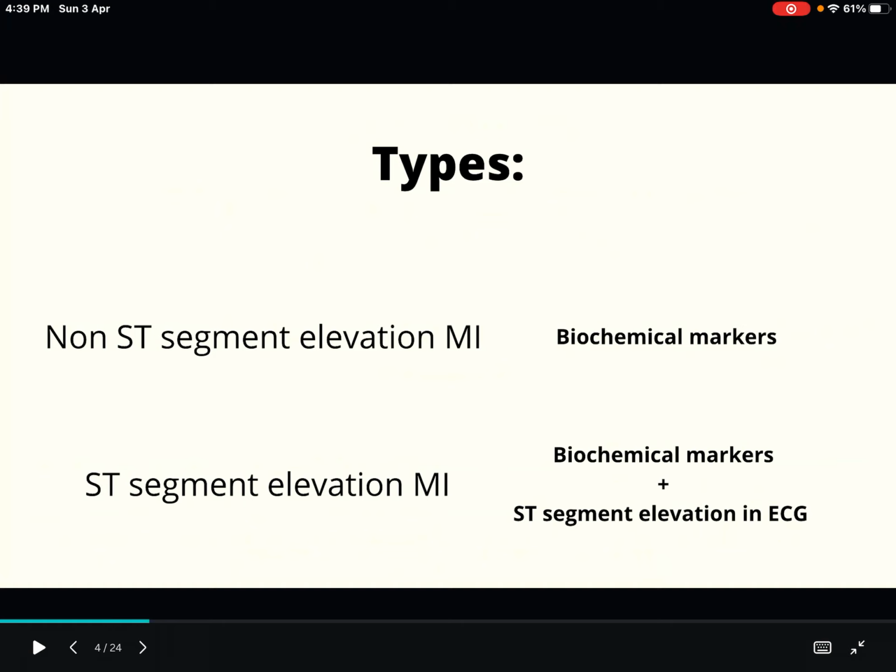There are two different types according to the ECG changes and biochemical markers. One is non-ST segment elevation MI and one is ST segment elevation MI. From the name itself we can understand what these are. In non-ST segment elevation MI, there are only biochemical markers present and there won't be any ST segment elevation in ECG. In ST segment elevation MI, there will be positive biochemical markers along with ST segment elevation in ECG. So you understood. Two types, non-ST segment elevation MI and ST segment elevation MI.